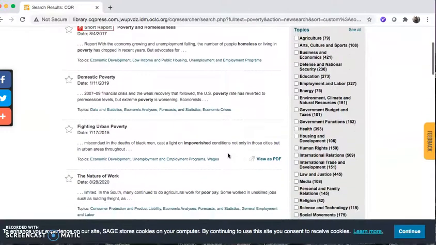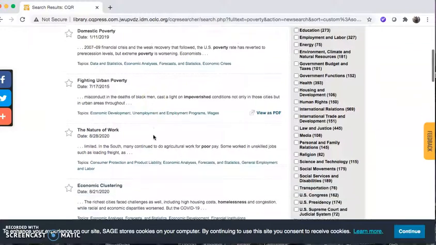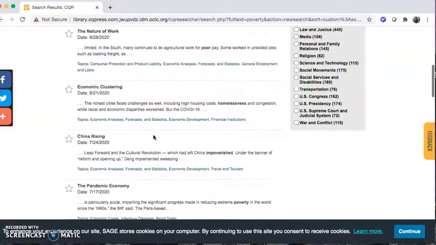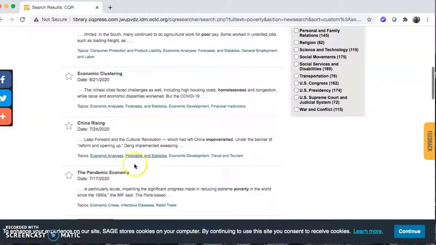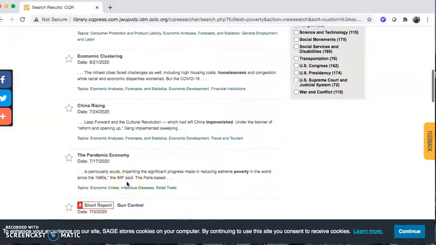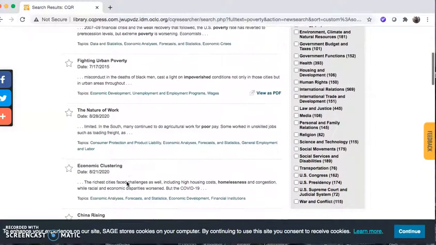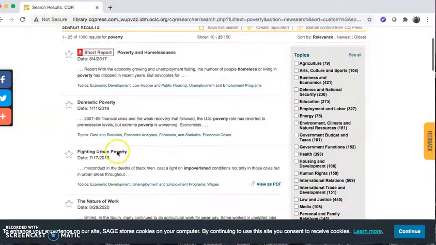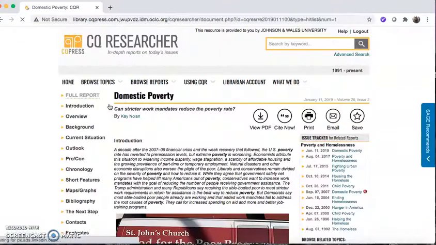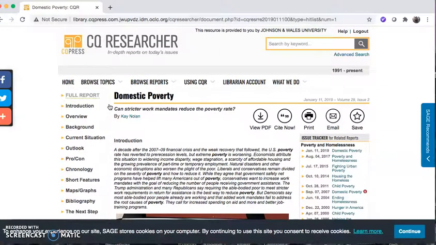These are reports. Fighting urban poverty could be relevant. The pandemic economy looks to be pretty current. This is very interesting as well. And also there's domestic poverty, which is pretty recent. This is from 2019. So I'm going to select this. I want to read further on this report.